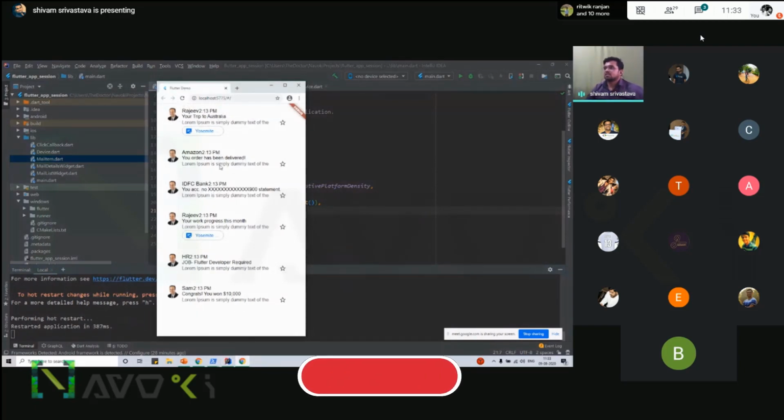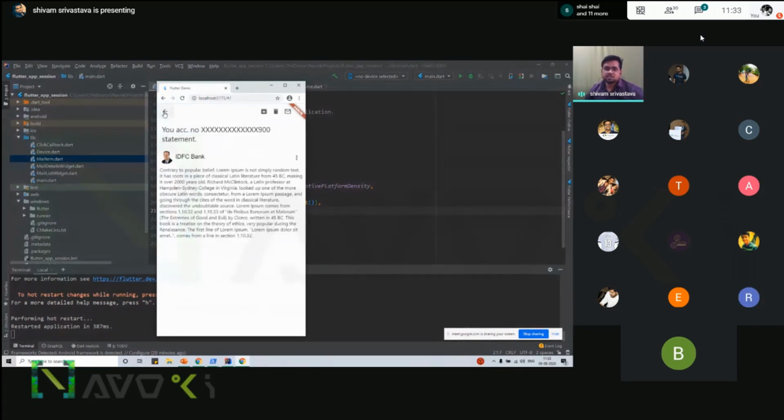Okay, so this is a simple application with a mail list view, and when you click on it, the next page opens. This is the default behavior that we work with in Android and iOS applications.